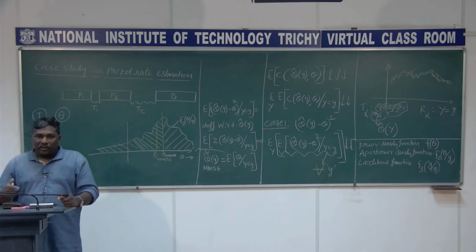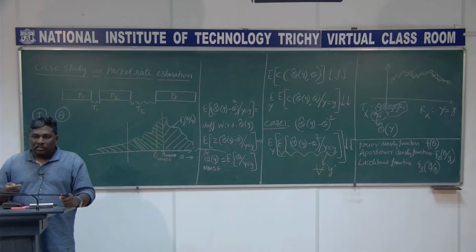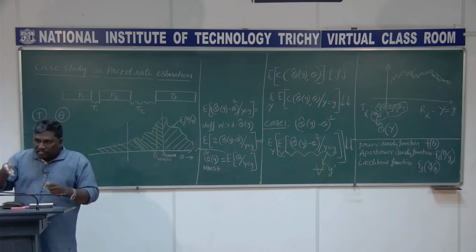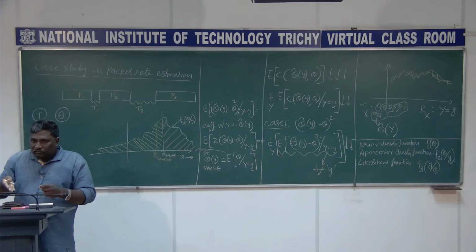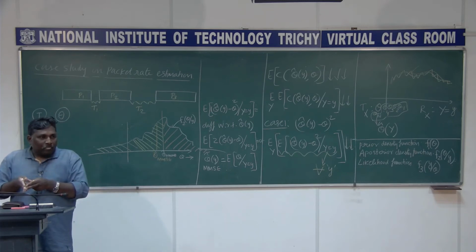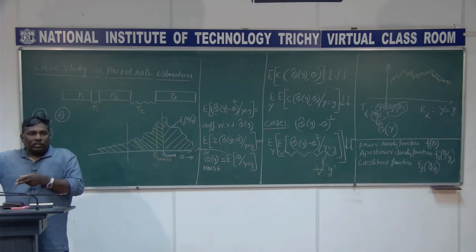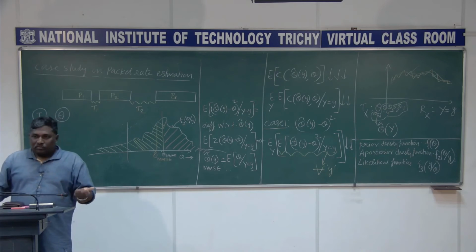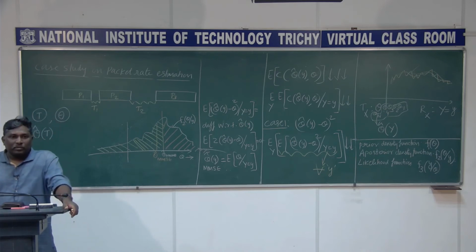It is not actually finding the conditional mean, instead it is finding the conditional median. It means you look at the posterior density function and find the area from minus infinity to a point and from that point to infinity, and you look for the point such that these two areas are equal. That is going to be your MMAE.